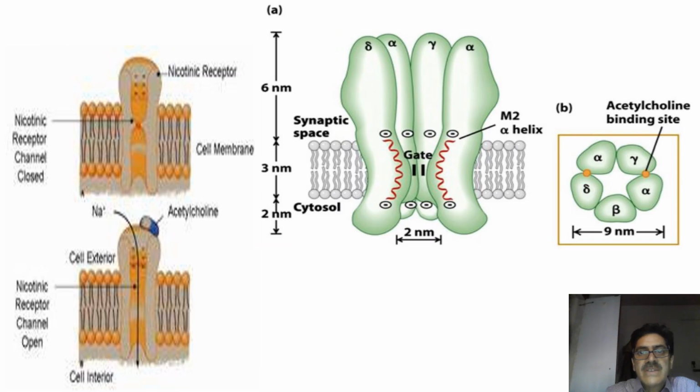Then we have the diagrammatic representation of this nicotinic receptor. This is the alpha unit, gamma, alpha and beta. This is the central channel or the core. These are the possible dimensions. This is the acetylcholine binding site. It is from the top view you can see.